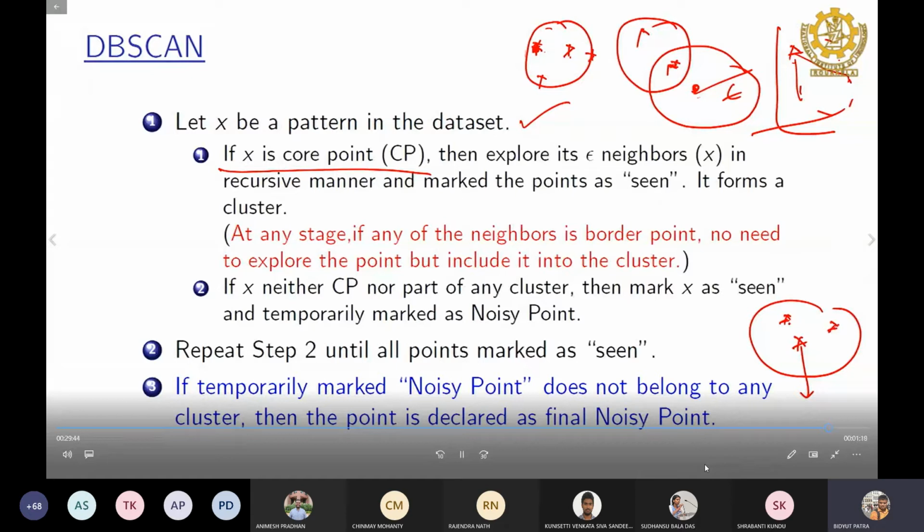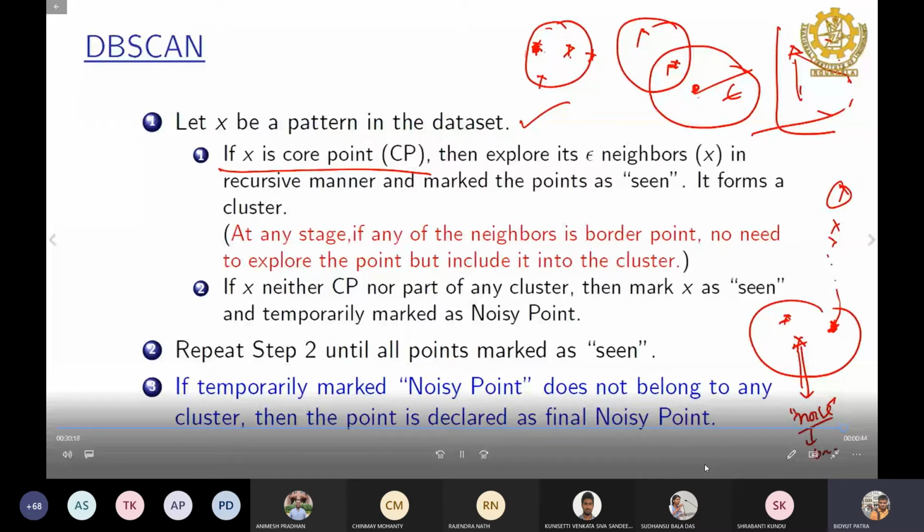And you cannot go from this point, because once you reach the border point, you don't explore any of its neighbors. So then you leave it. This point is considered a temporary noisy point, not the final noisy point. Now you may start exploring some other points, and you reach this point. Now you identify that this point is actually a core point, and its neighbor is already marked, but as a noisy point. But actually it should be a border point. So at that time you change the noisy point to a border point.